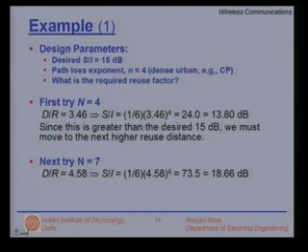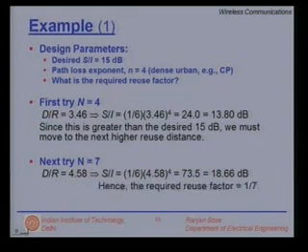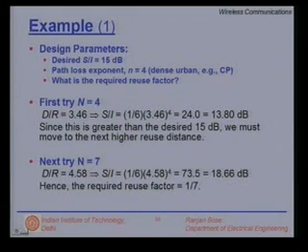It's 15 dB. So, I am in business, I am actually doing much better, it's more than 3 dB improvement in the required level. So, I would use a reuse factor of 1 by 7, my cluster size is 7. So, in an area like Connaught Place with dense urban buildings, I have a reuse factor N is equal to 7.